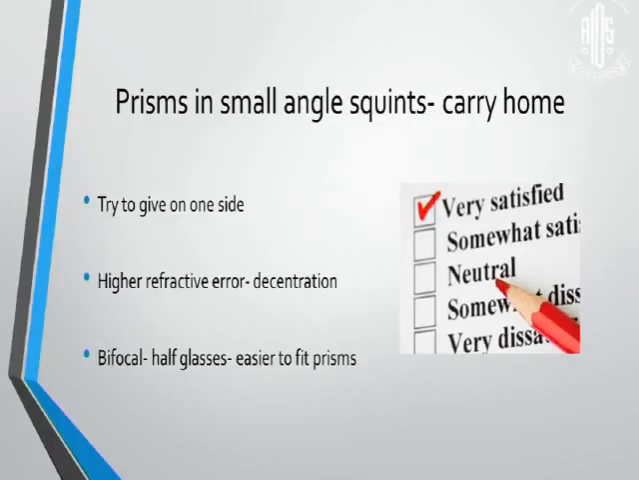Try to give prisms on one side. If the patient is already using a higher refractive error glass, try to give prisms in the form of decentration. And in bifocal lenses, use half lenses, which are easier to fit prisms.